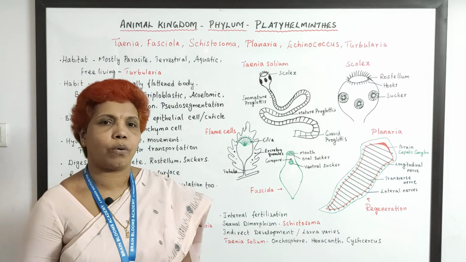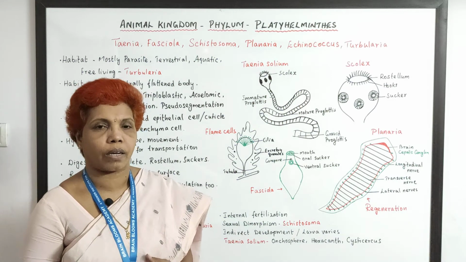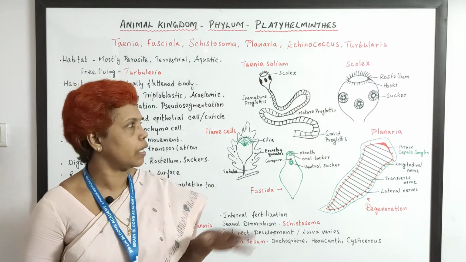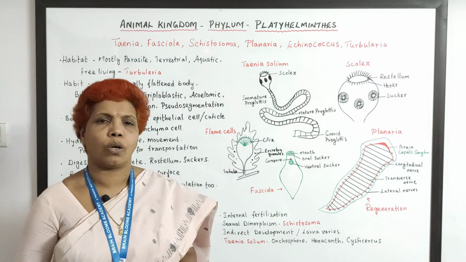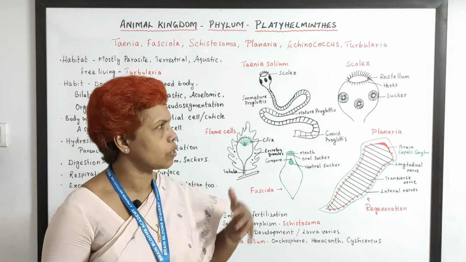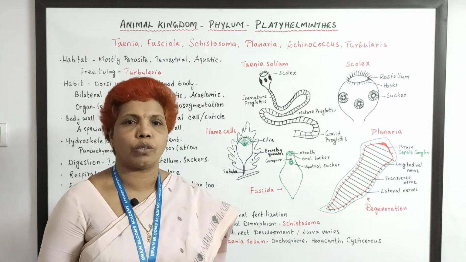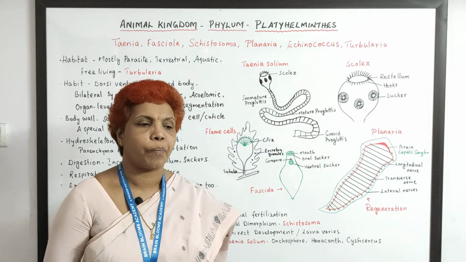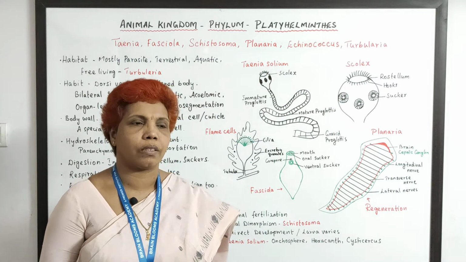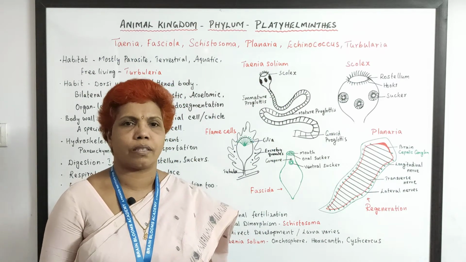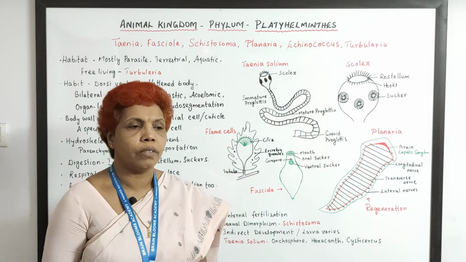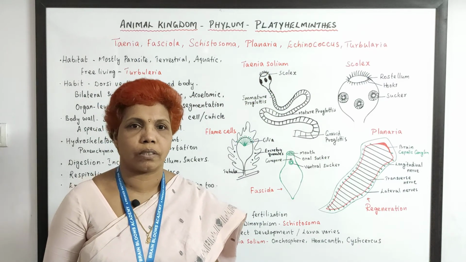When you talk about their respiratory system, respiration is via just the body surface. There is no special device or any holes like that. Only via the skin, an exchange of gases takes place. It is so simple. In case of circulation, there is no circulatory system, totally absent. But the excretory system is developed.